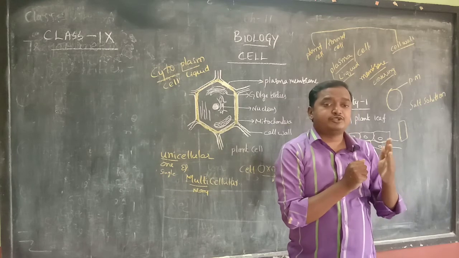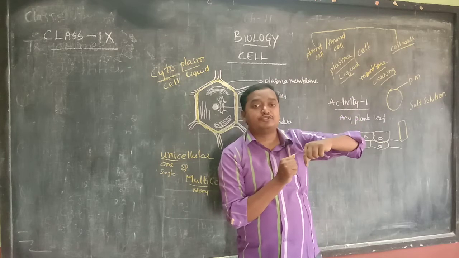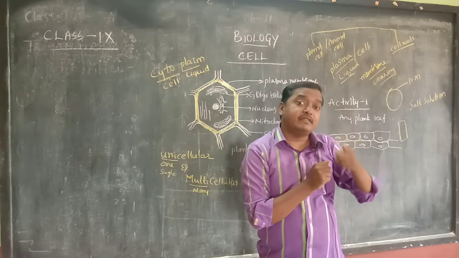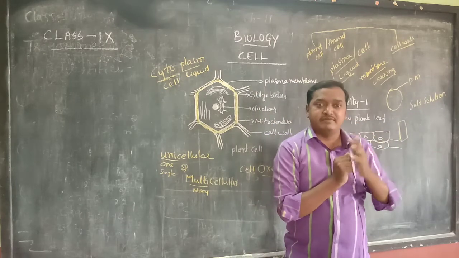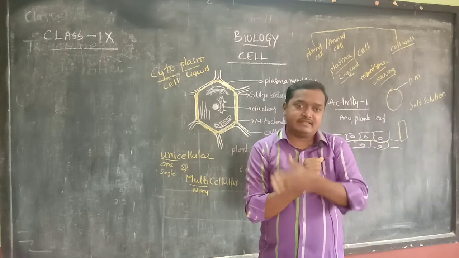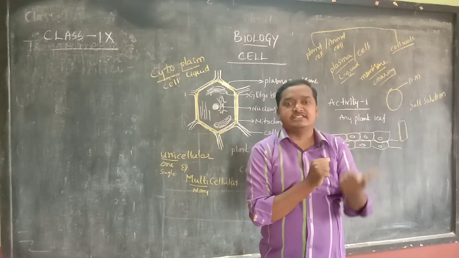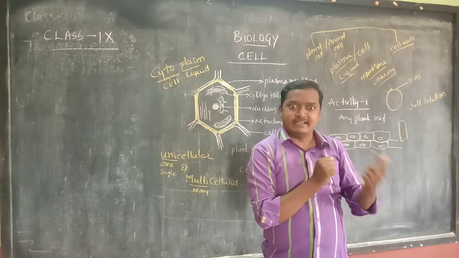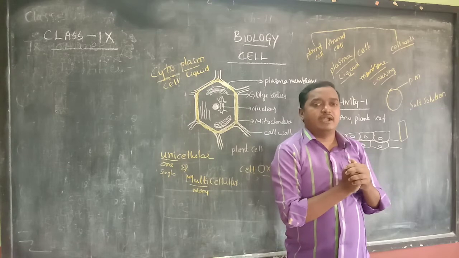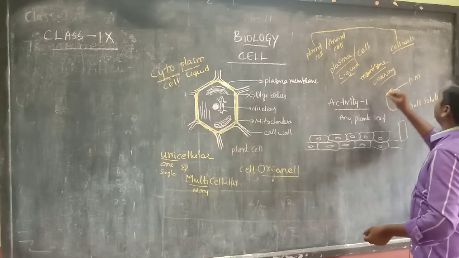But which substances are to be entered or which substances are to be sent out, that will be selected and given permission by the plasma membrane. It will not simply give permission for every material to come in like that. Okay, so that's why it selects and exchanges. That's why the plasma membrane or cell membrane is also called a selectively permeable membrane.